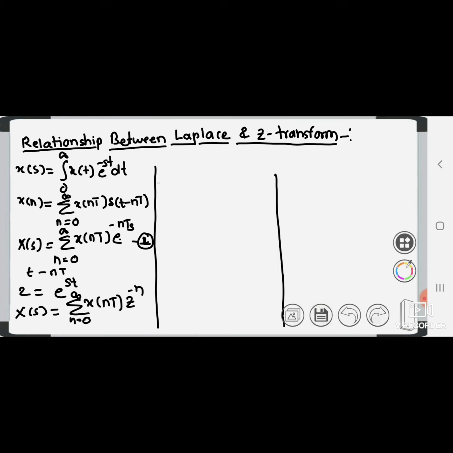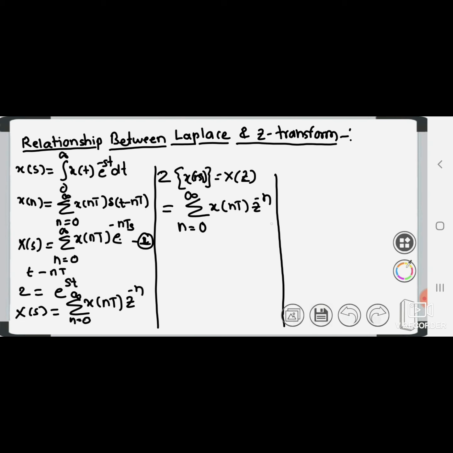So we can write it down, z transform of this x of n, that is x of z, is nothing but summation n 0 to infinity x of nt z raised to minus n.